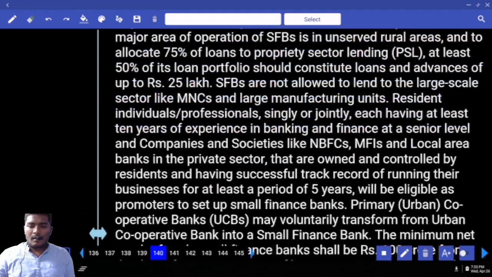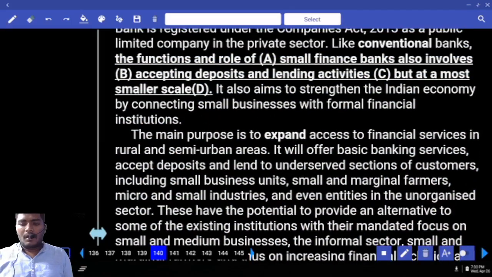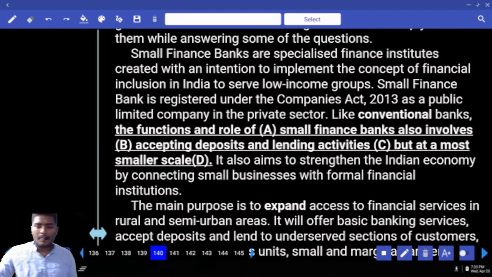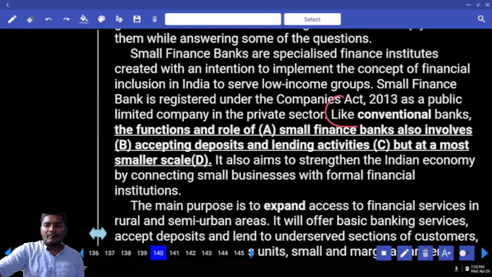Error. Did you find the error? Did you find the error? Like conventional banks, the functions and role of small finance banks also involves accepting deposits and lending activities, but at a most smaller scale. One subject verb agreement error, one error based on adjectives. Two errors are there.